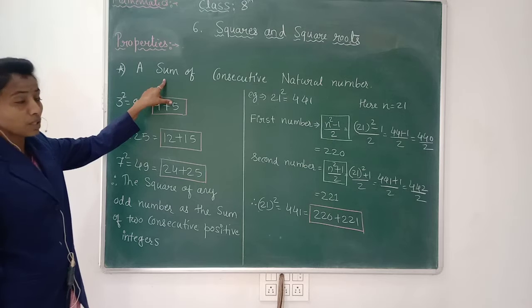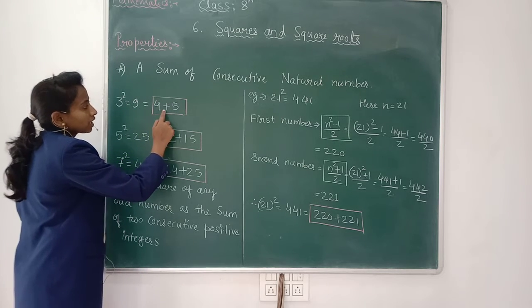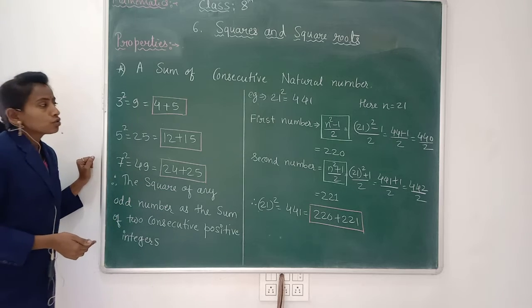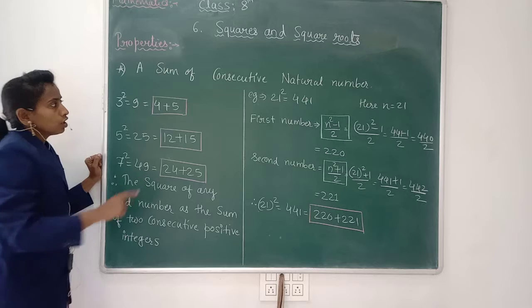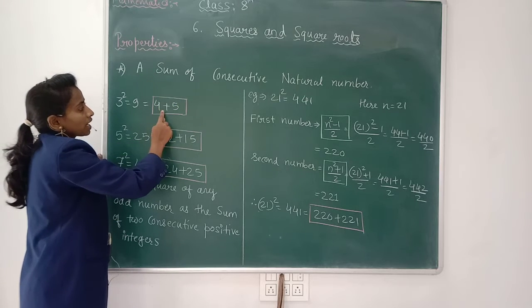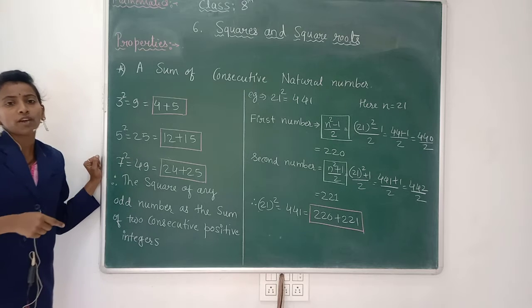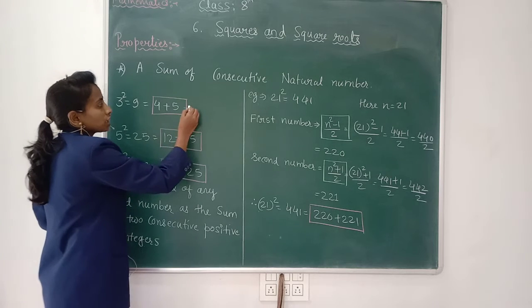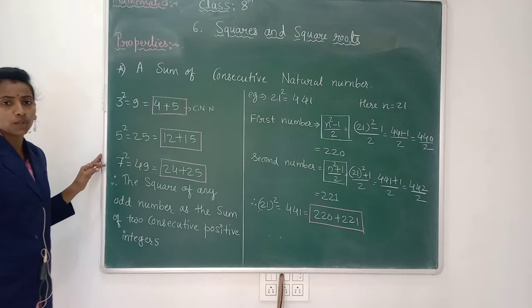Here we have taken 4 and 5. 4 and 5 are the consecutive natural numbers. We are adding 4 plus 5, and we have got 9. These are consecutive natural numbers.